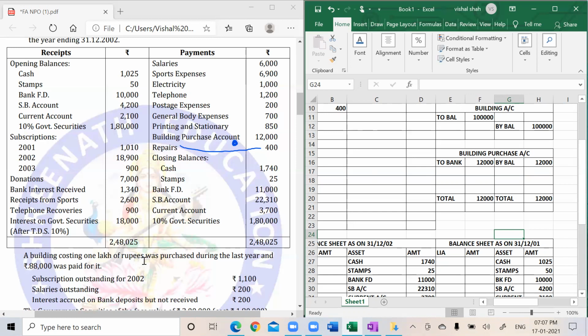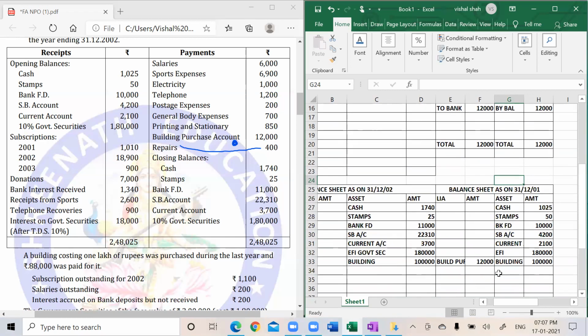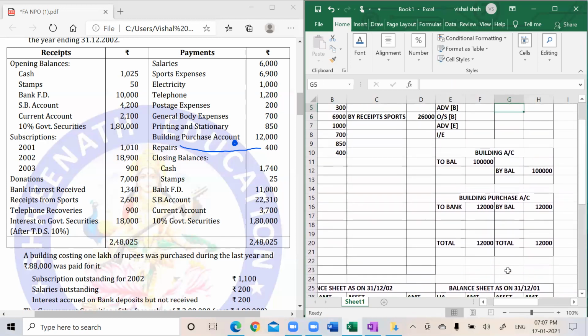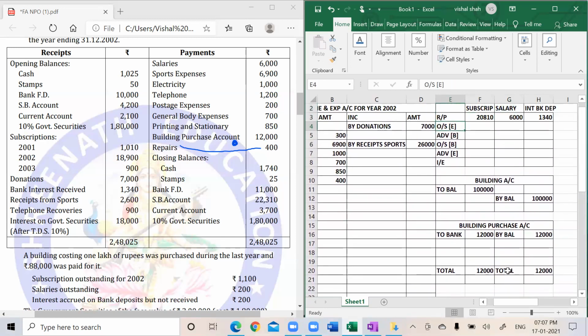Since it was outstanding at the previous year, how much was it outstanding? As much as is given, 1010. So we should understand the whole of 1010 was outstanding at the beginning. If it is outstanding at the beginning, it should be there in the opening balance sheet as outstanding subscription. How much? 1010. Second effect, which will go in the subscription statement where you have written outstanding at the beginning: 1010.